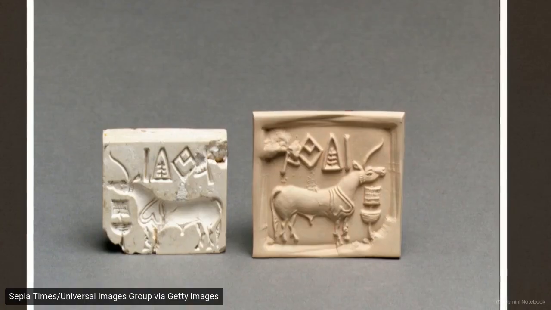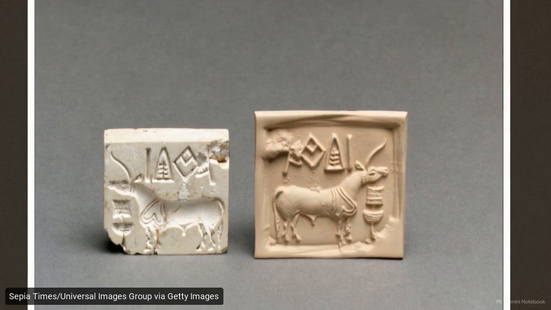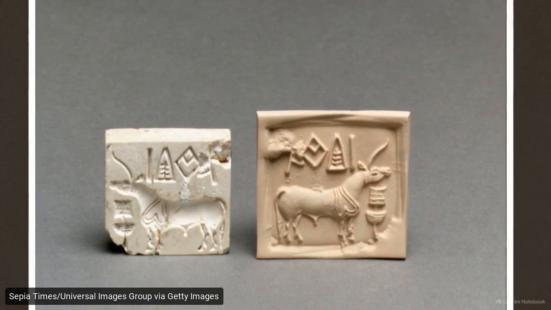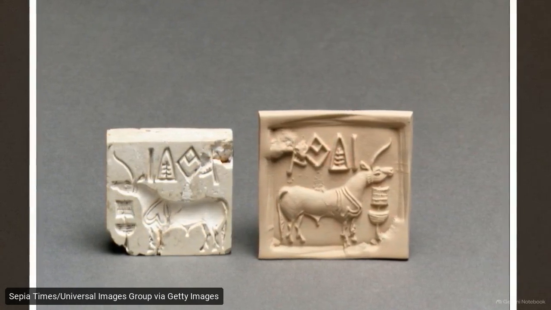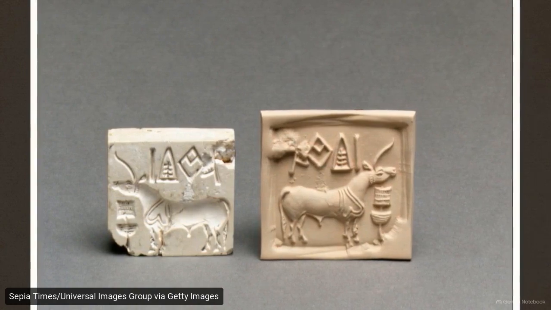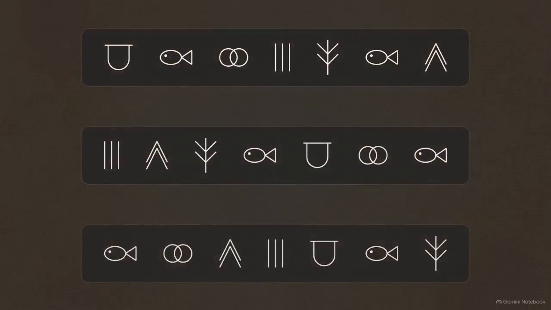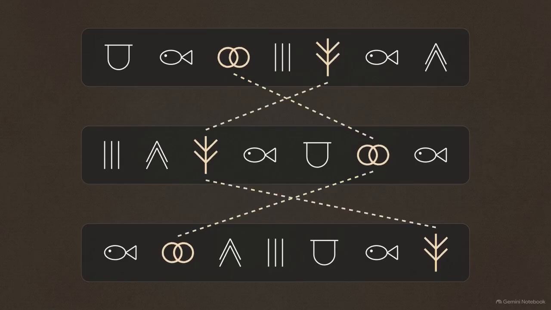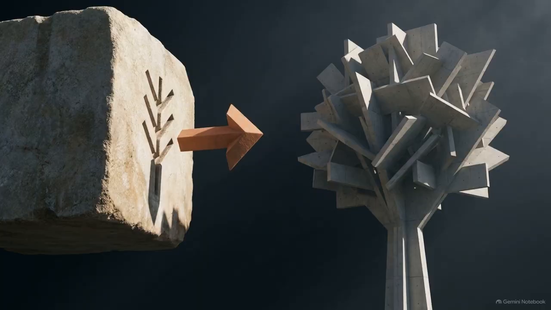The sequential arrangement of the signs follows a distinct syntax, which effectively rules out the idea that these marks are just decorative or mnemonic scratches. AI clustering has also identified specific motifs, like dual circles and tree symbols, that behave as stable units across different texts. This suggests the script functions logographically, with symbols representing specific concepts or objects.